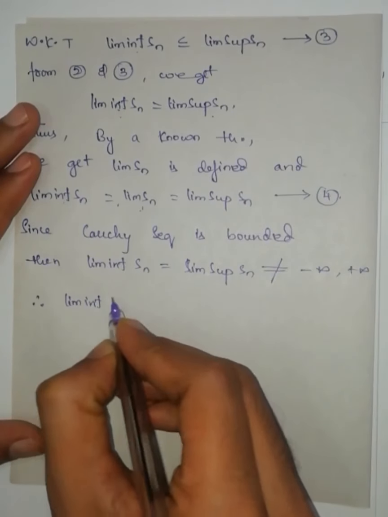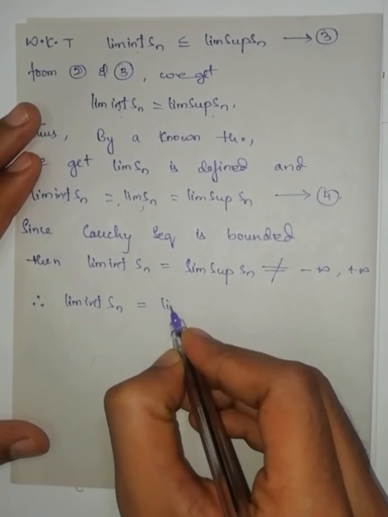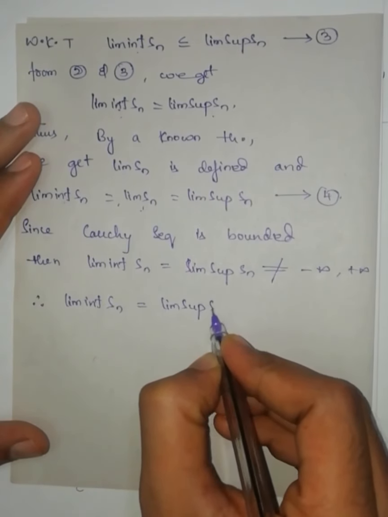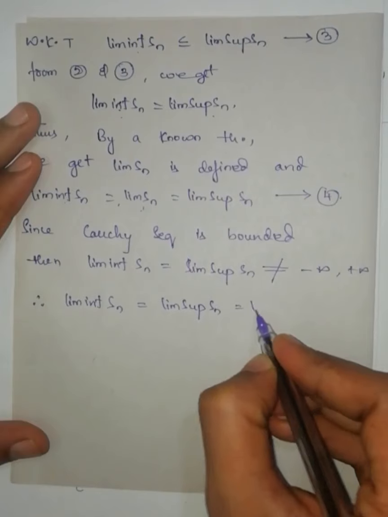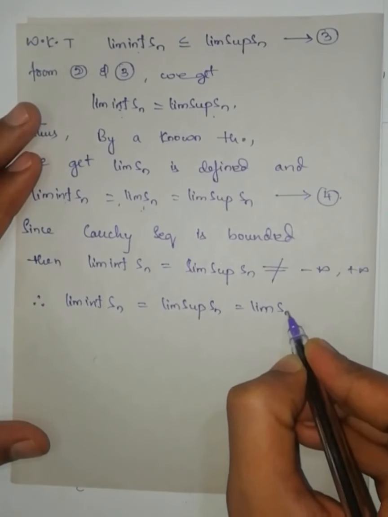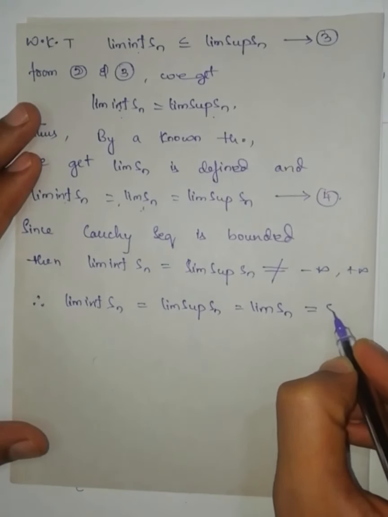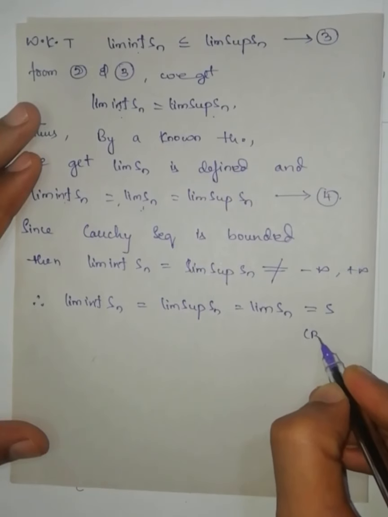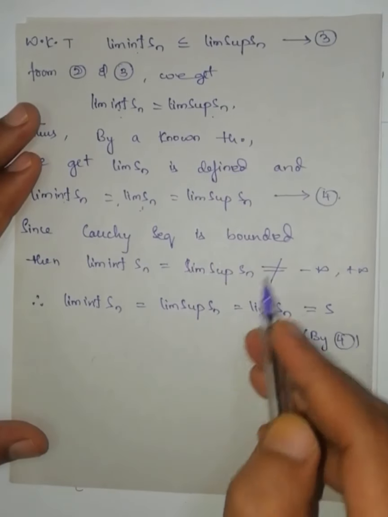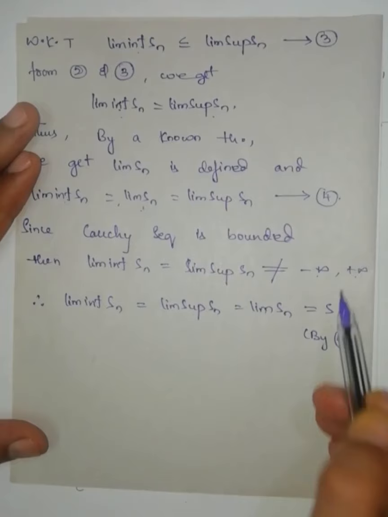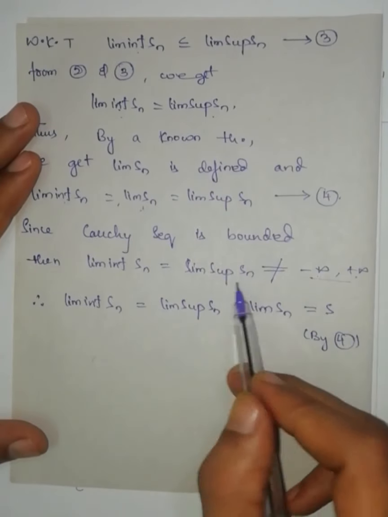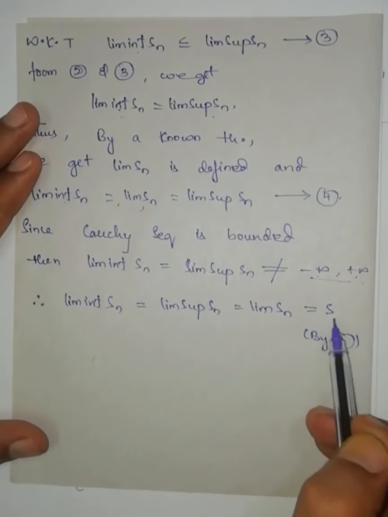Then therefore limit inferior of Sn is equal to limit superior of Sn is equal to limit of Sn. All these three are equal to l. We have only three options: either minus infinity, or plus infinity, or a real number l. Since this one can't become the first two, it can become only l.